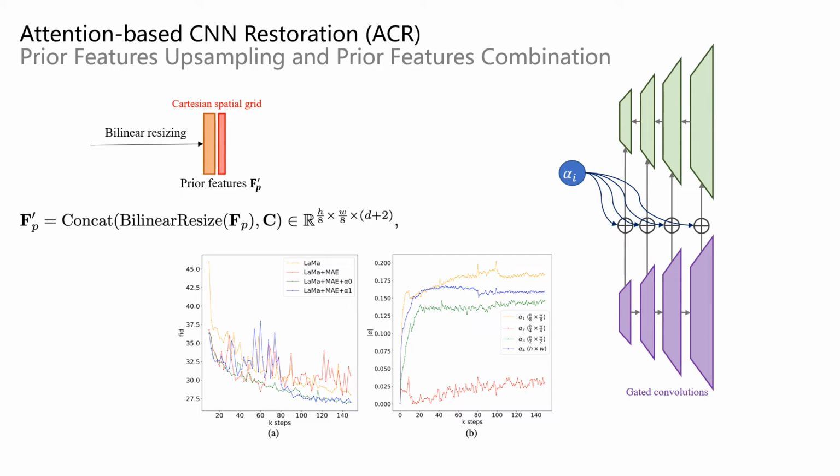We try to multiply tunable parameters with the prior feature for the element-wise addition to ACR encoded features in various resolutions respectively. Moreover, we do an ablation study of the tunable parameter initialized with 0 and 1, as shown in figure A. The 0 initialization enjoys a much more stable convergence. Therefore, the 0-initialized addition is adopted in our model. We further analyze the tendency of different parameters trained in figure B. From figure B, both high-level and low-level features are important for the prior learning, since the absolute values of the corresponding parameters are large, and the middle-level feature corresponding to alpha 2 seems to have less effect during inpainting.